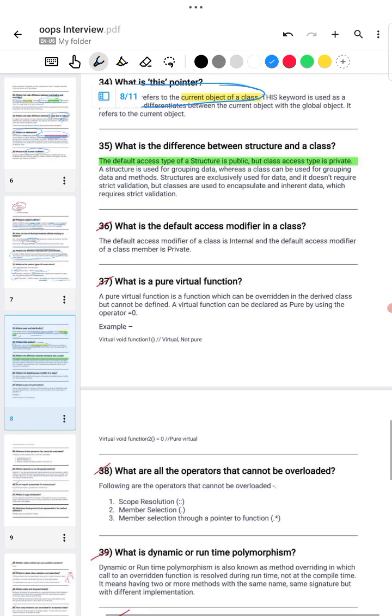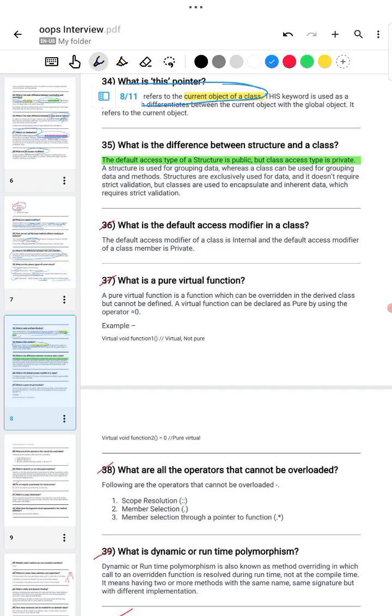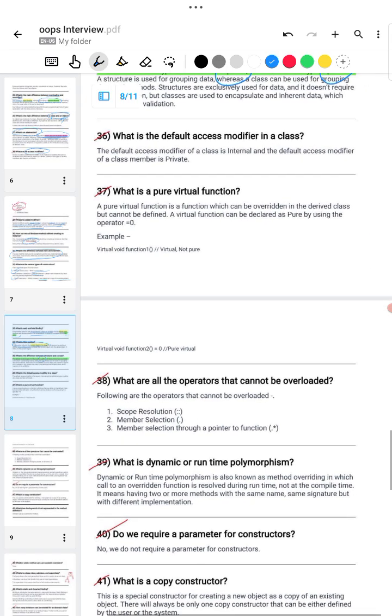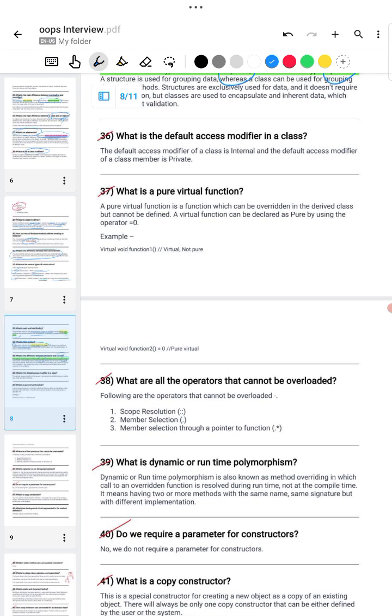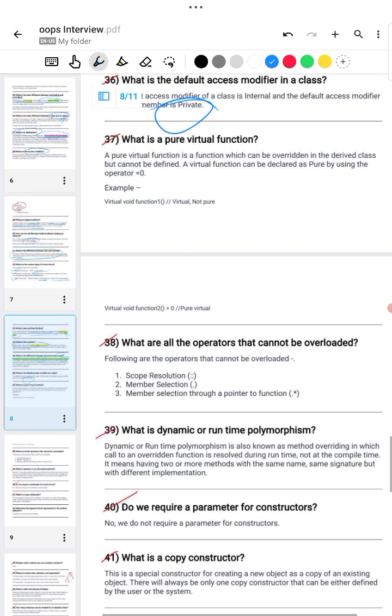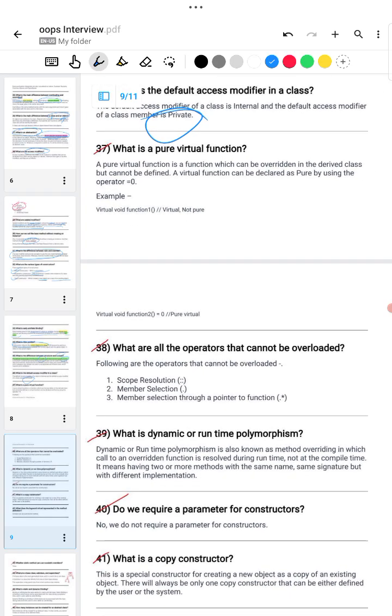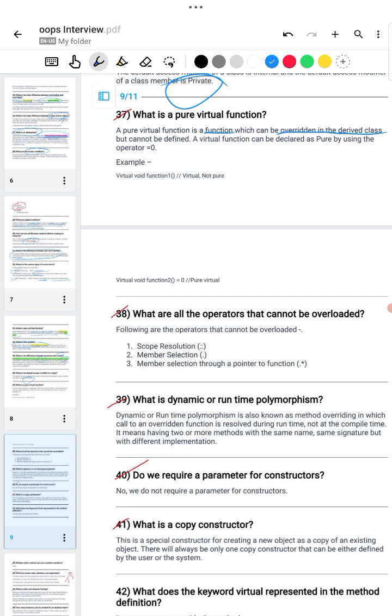What is the difference between structure and class? Structure members are public by default and class members are private. The default access modifier of a class is private. What is a pure virtual function? A pure virtual function is a function which can be overridden by its derived class, but it cannot be defined.